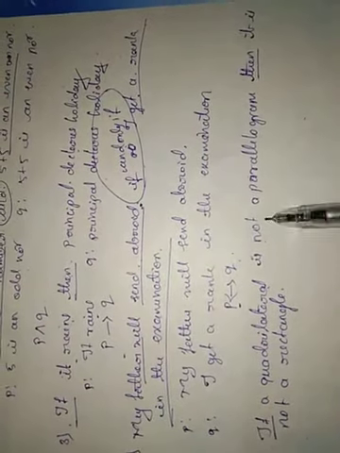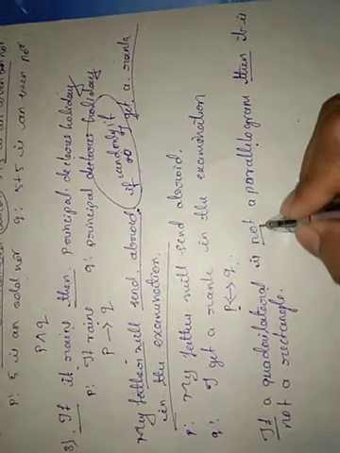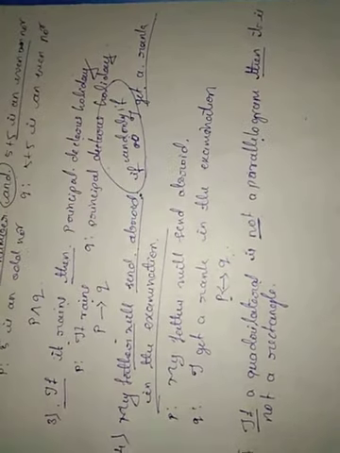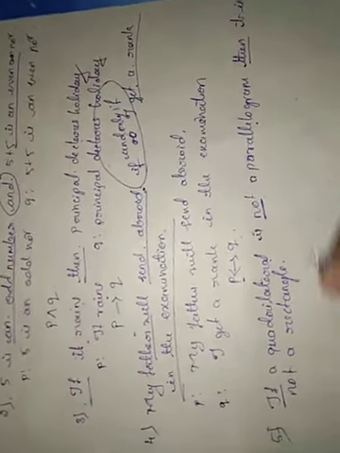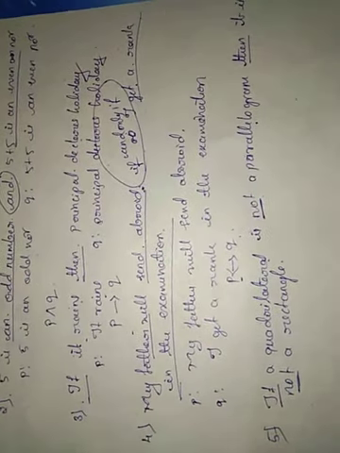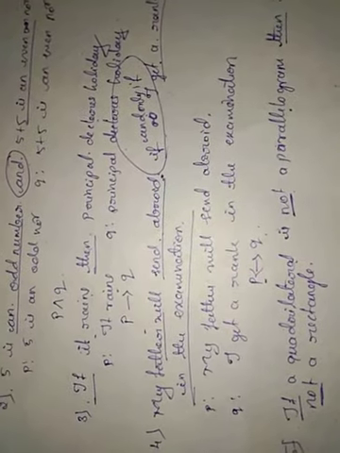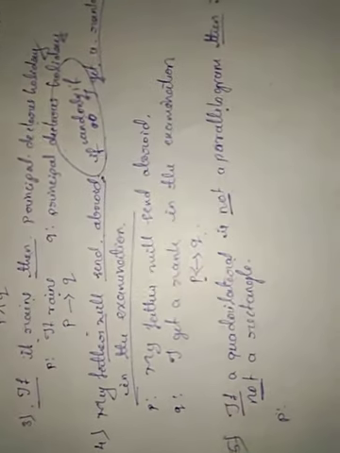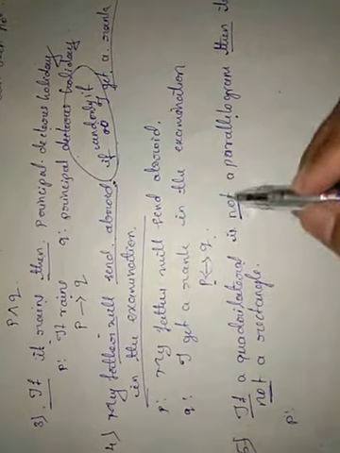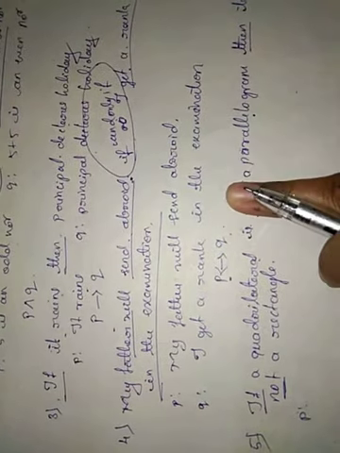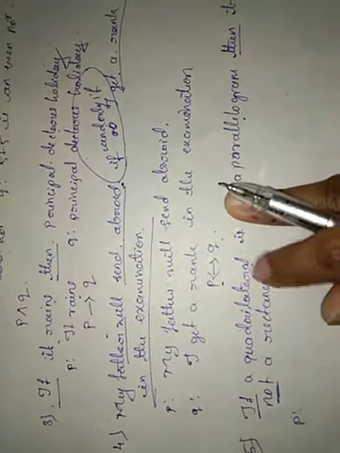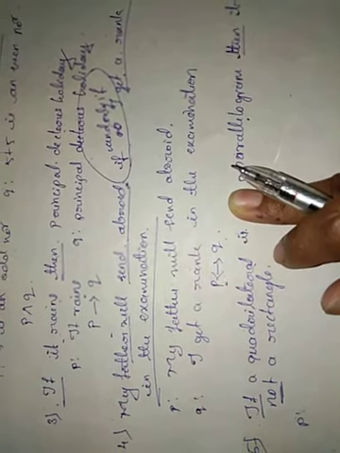See here, the if, then is already there. But also, quadrilateral is not a parallelogram has one more word, not, that is a negation. Not a rectangle, here also there is a negation. So what should we consider as the proposition? Quadrilateral is not a parallelogram. Just delete the not. Quadrilateral is a parallelogram, that is our proposition.